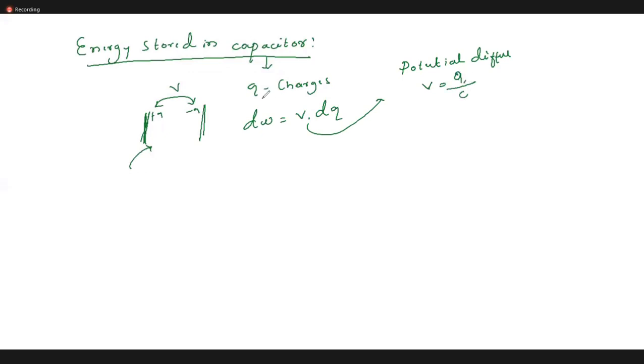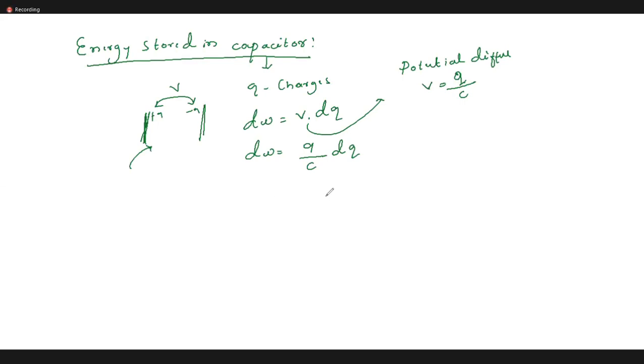Let me write here a small q. V is equal to q by C. Can I substitute here? Then dW is equal to q by C into dq. Is it clear, students? This is the work done to give one unit of charge inside the condenser. So dW is equal to V into dq, that is q by C into dq.